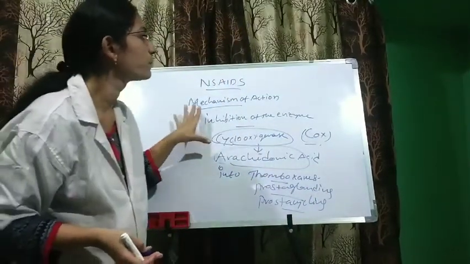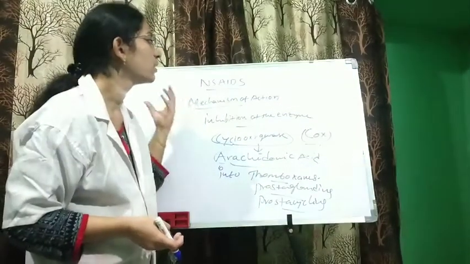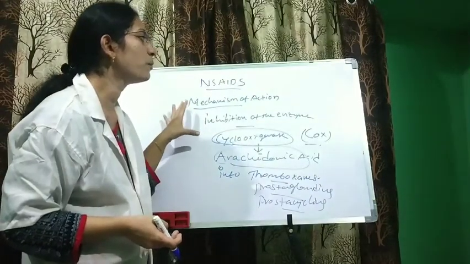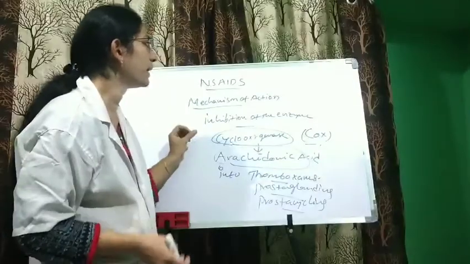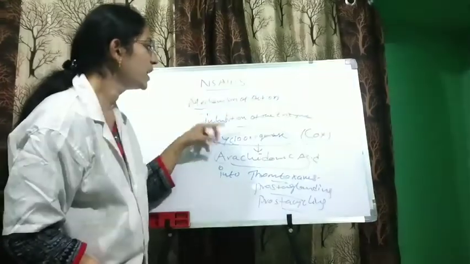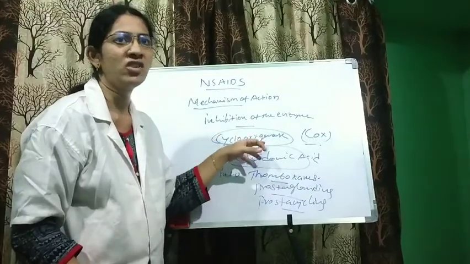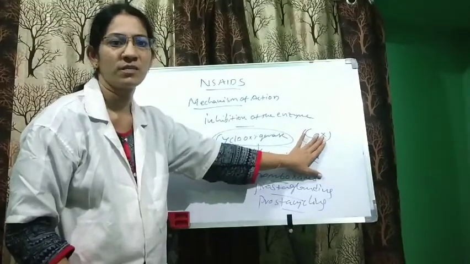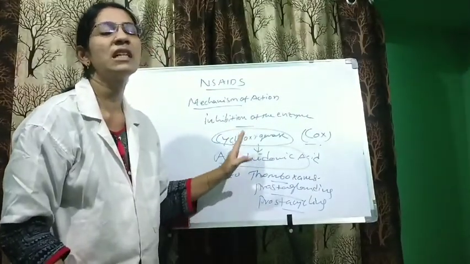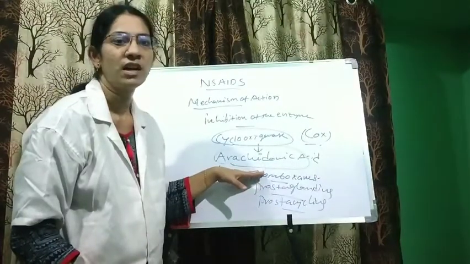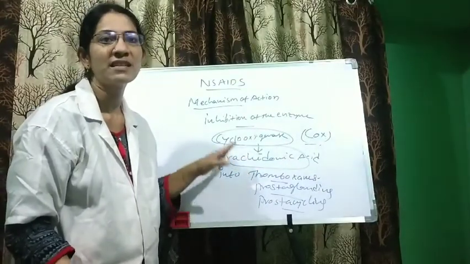I will repeat again for those who need it for examination purposes. In this simple mechanism of action, there is inhibition of the enzyme cyclooxygenase, so we call these COX inhibitors. This cyclooxygenase enzyme is required to convert arachidonic acid into thromboxanes, prostaglandins and prostacyclins.